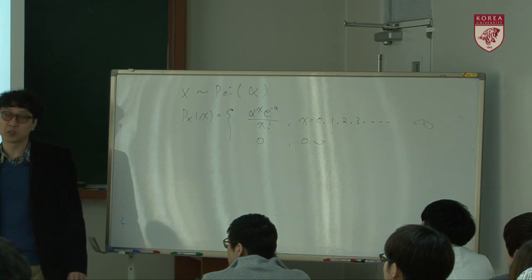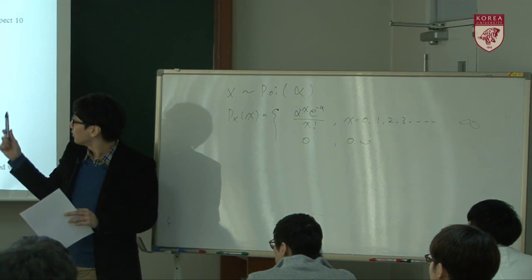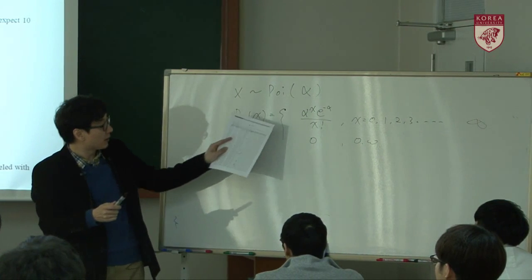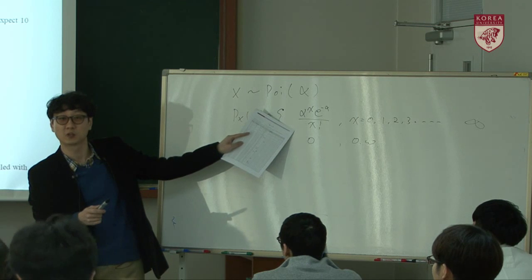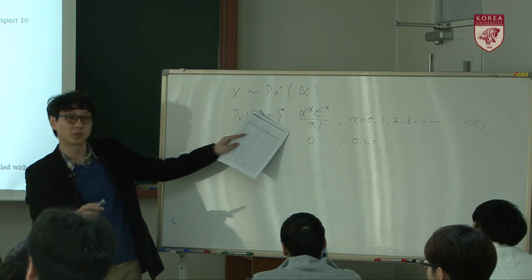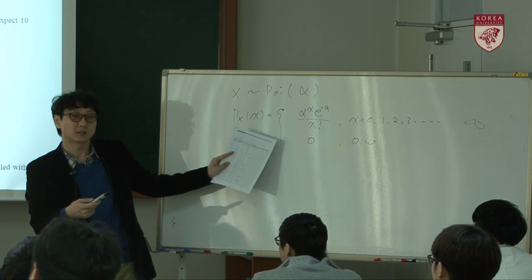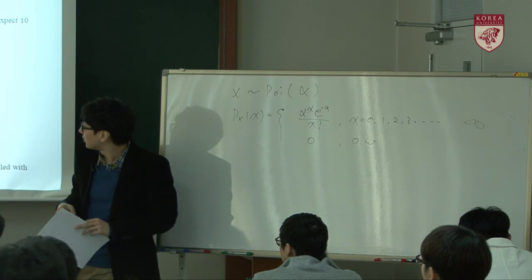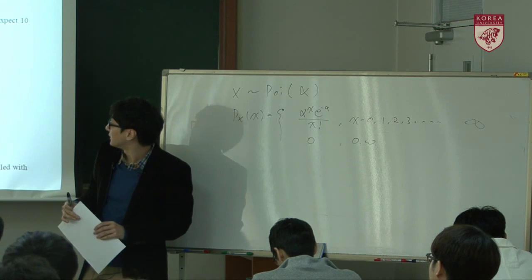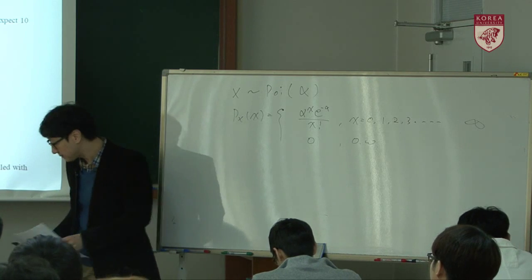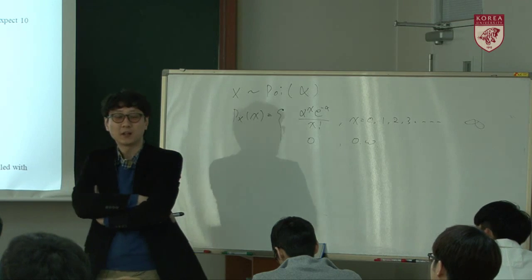The problem is, this Poisson is a very important random variable. But the mathematics itself is quite complicated, so it's a little bit difficult to understand what the Poisson random variable is about from the equation. So let's try to understand the Poisson random variable. Let's think about the number of blind dates in a year.